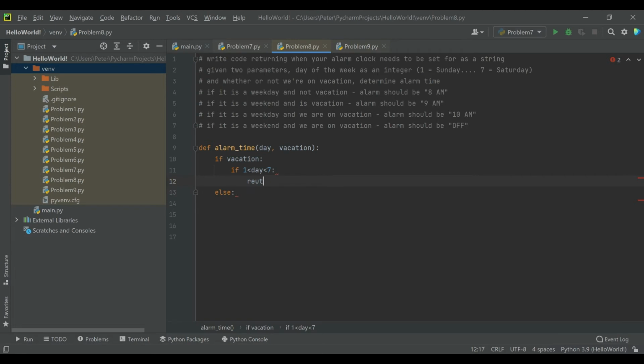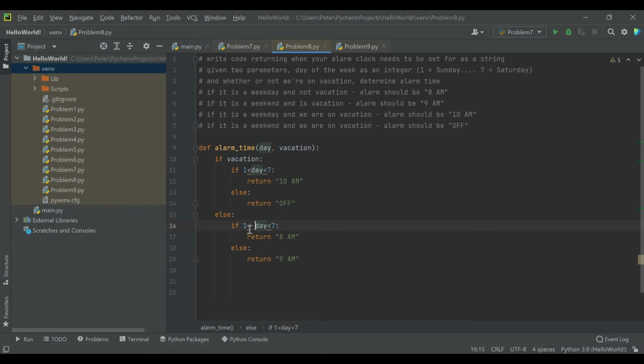And if that's the case, then we can return 10 a.m., right? So this is saying we are on vacation, but it's a weekday, so we still have an alarm for 10 a.m., but then else we can return off. Because now we're saying we're on vacation and it's a weekend, so we don't need an alarm. But then in the else condition, the cool thing is we can take our exact scenarios that we just mapped out here because we've already defined weekday and weekend, and all we have to do is say if it is a weekday, make it 8 a.m., and if it's a weekend, make it 9 a.m.